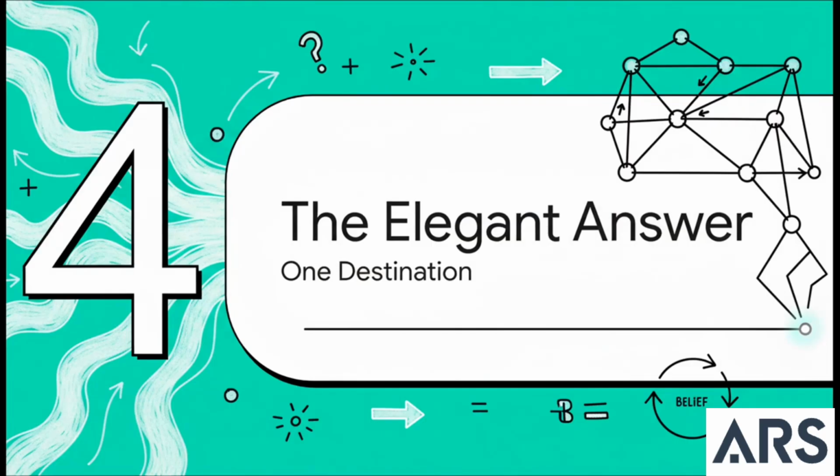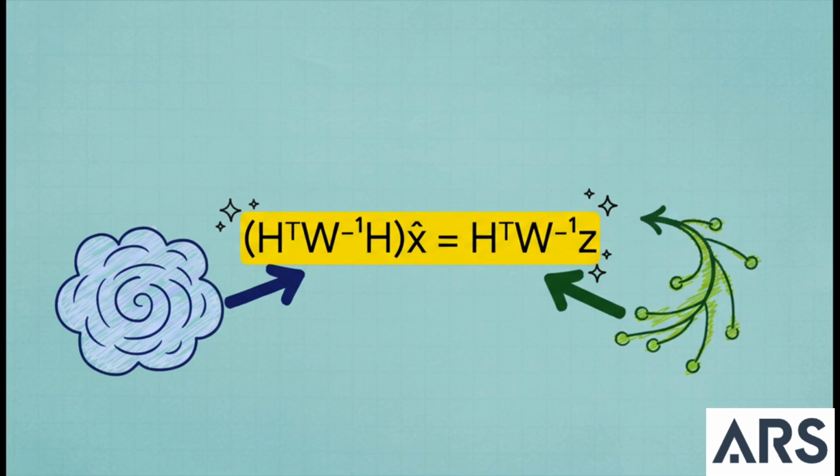So, after traveling down two completely separate paths with two totally different philosophies, where did we end up? Let's take a look. Both roads lead us right here to this one single beautiful equation. Now, don't worry about what all the letters mean right now. Just know that the z on the right is basically all our noisy measurements, and the x on the left is the true path we're trying to find. Both ways of thinking, the belief way and the optimization way, they both arrive at this exact same place. This is it. This is the answer.